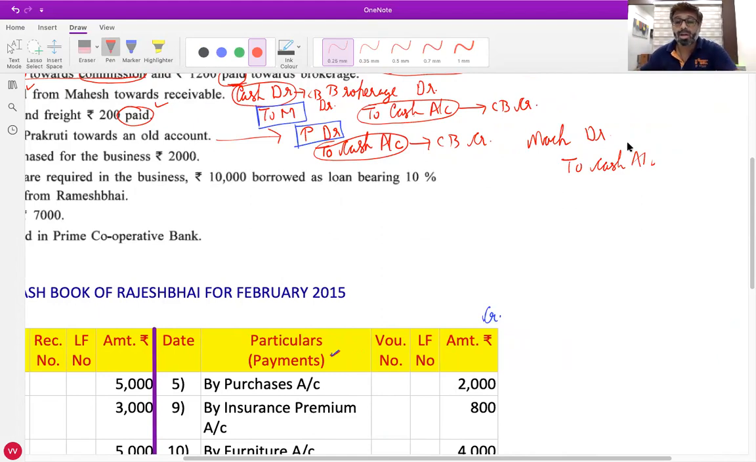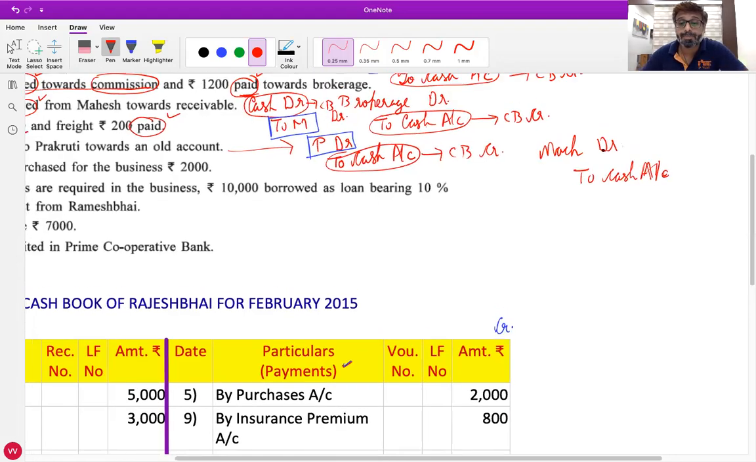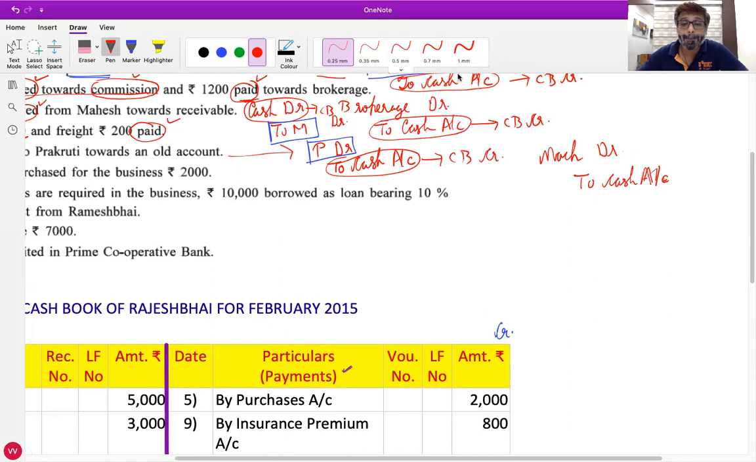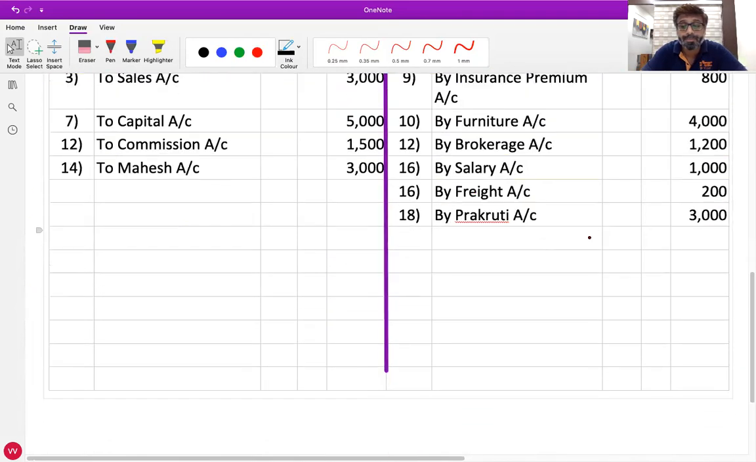Machinery comes in, debit what comes in, machinery account debit. Cash goes out, credit what goes out, cash account. Now, where will it be recorded in the cash book, Mansi? Credit side. Why? Because the cash account is credited, we will write it in the cash book on the credit side. What is the date I should write? 20. Name of opposite account? By machinery account. Amount? 2,000. Very good.